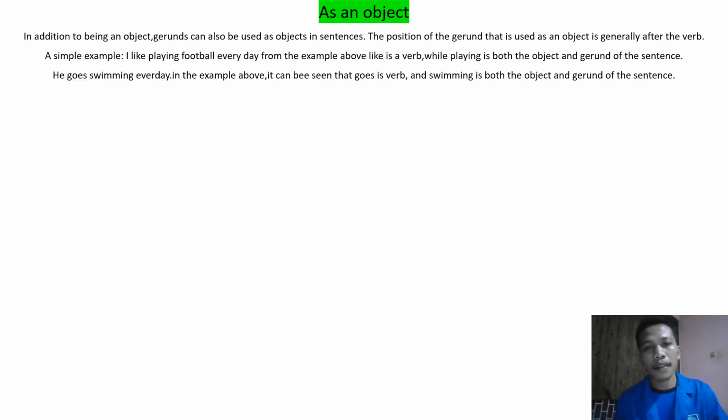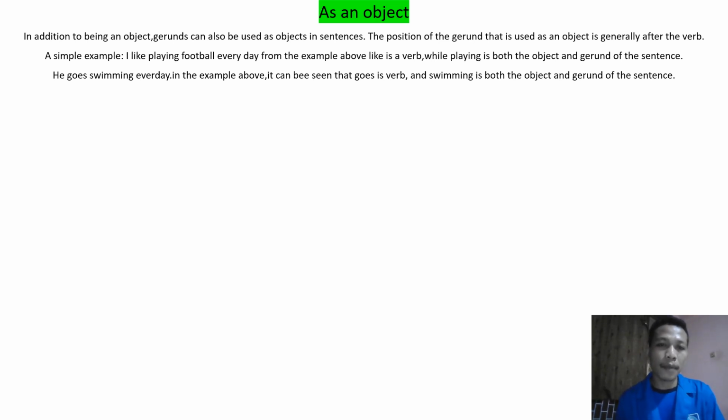As an object. In addition to being a subject, gerunds can also be used as an object in a sentence. The position of the gerund used as an object is generally after the verb. A simple example: I like playing football every day. From the example above, like is a verb, while playing is both the object and gerund of the sentence.